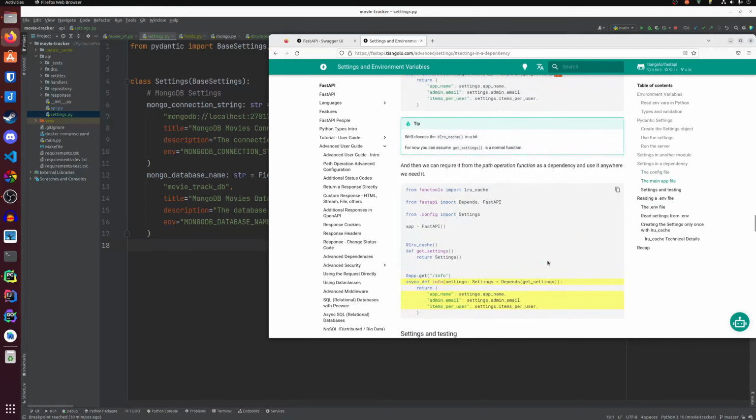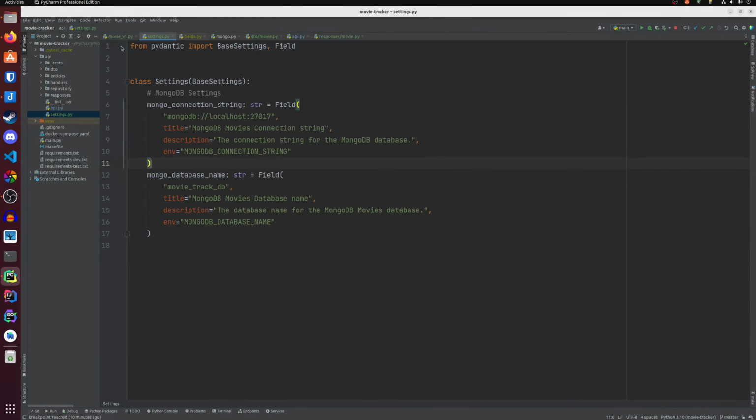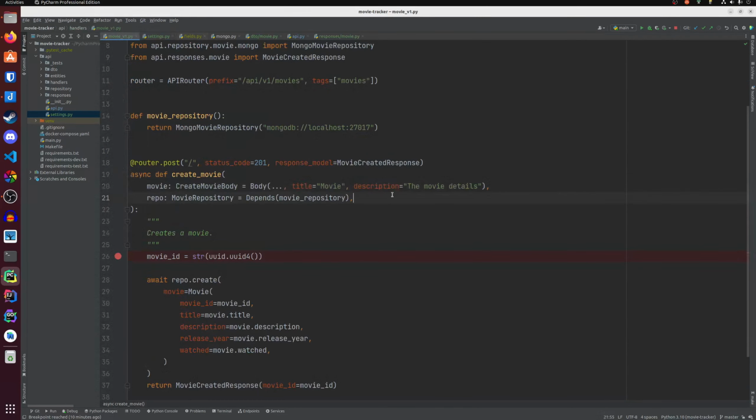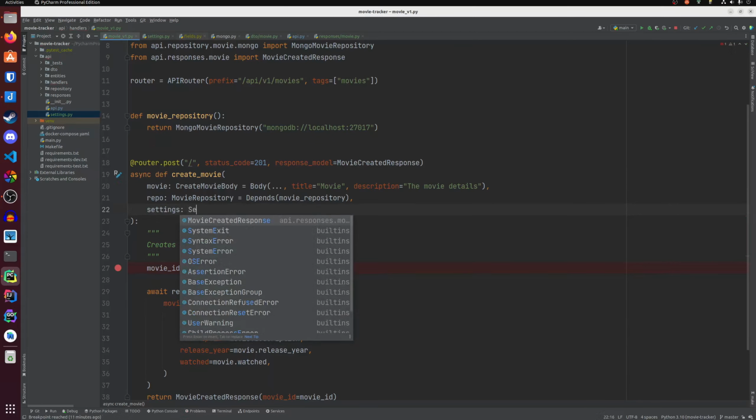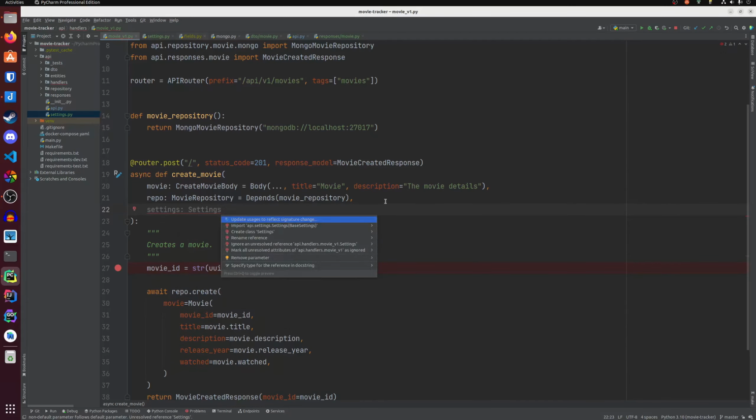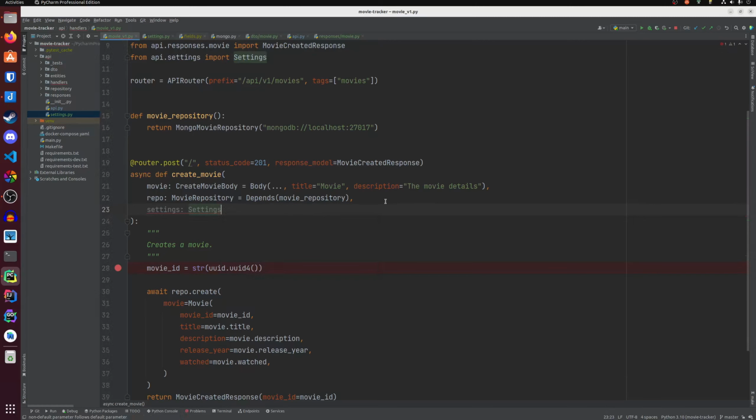We can also use it as a singleton. It's up to you how to implement this. I'm just going to use the dependency. So I'm going to say settings, give it the type of Settings, import BaseSettings, and I'm going to say Depends.